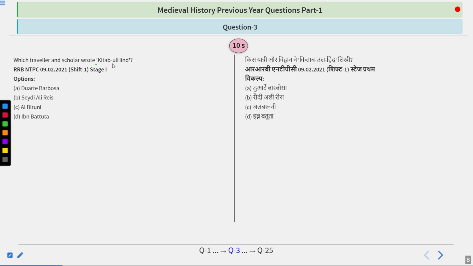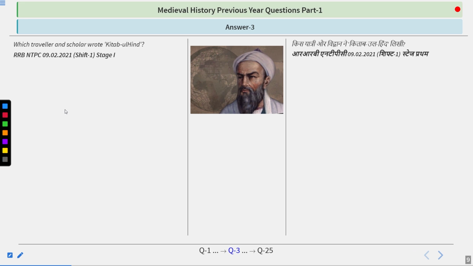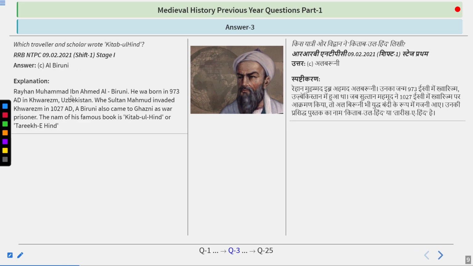Which traveler and scholar wrote Kitab-ul-Hind? The question is simple. You just did it. So try to find out the answer. And your answer is quite right because you just did the question. The answer is Al-Biruni.